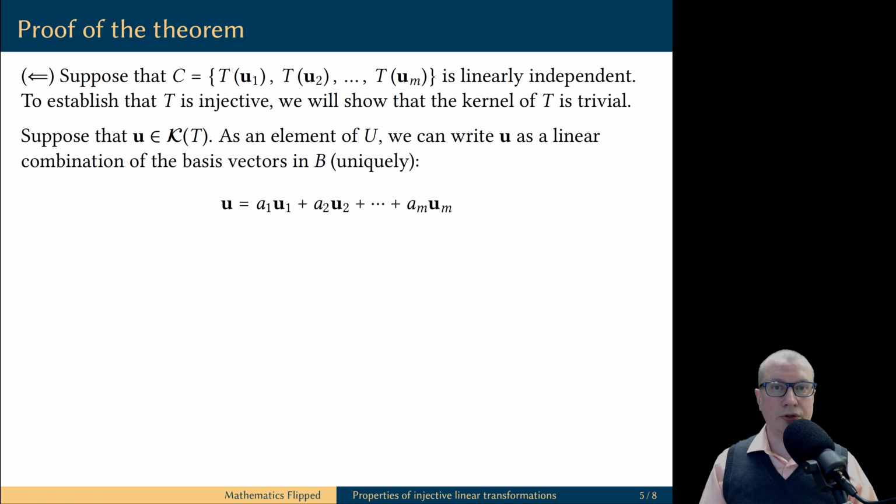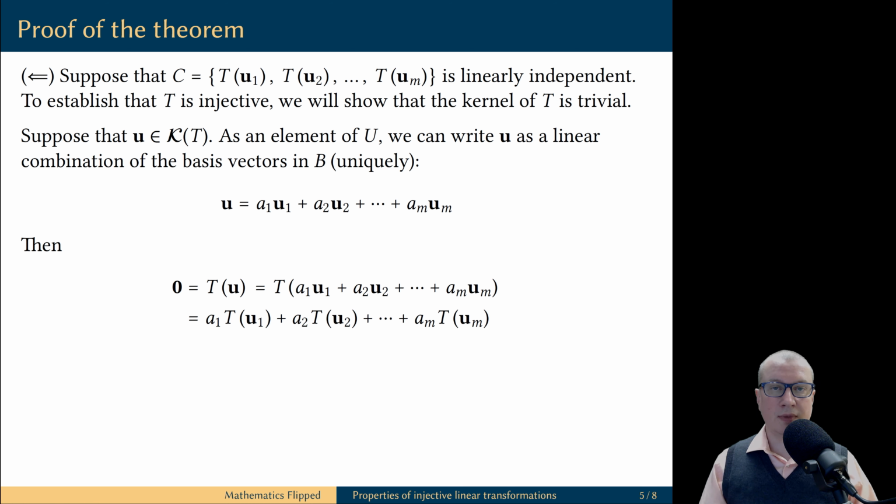Let's take any vector u in the kernel of T. Then u is a vector in the domain, and therefore it can be expressed as a linear combination of the vectors in the basis. Let's apply the linear transformation to this vector u. The result is the zero vector because u is the vector from the kernel. But we can also substitute for u its presentation as a linear combination of the basis vectors. T is a linear transformation, so it respects linear combinations.